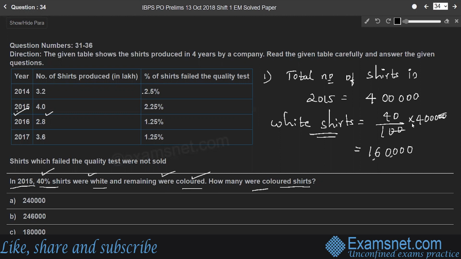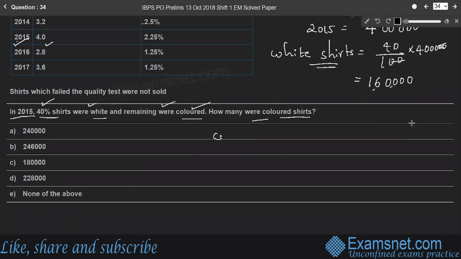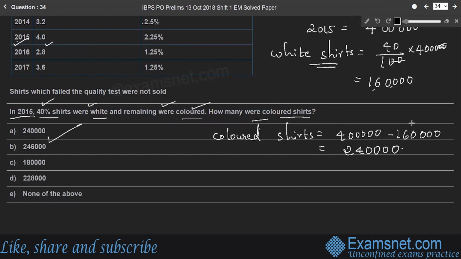Therefore, colored shirts are the total shirts, that is 4 lakh, minus 1,60,000, which is 2,40,000. So 2,40,000, option A is the right answer. 2,40,000 shirts are colored shirts.